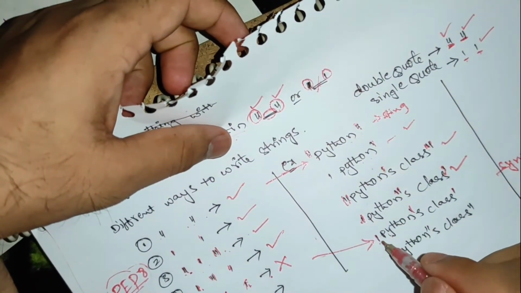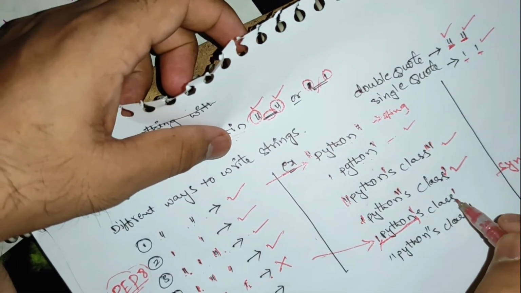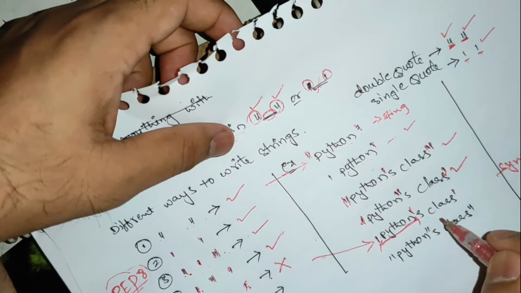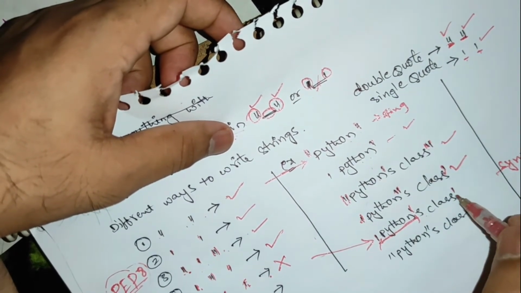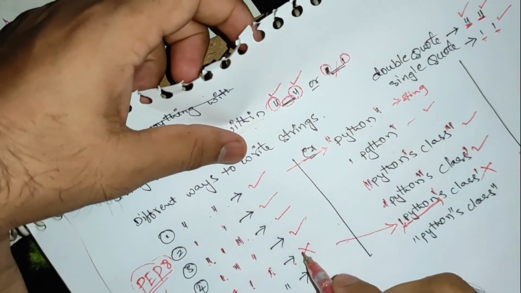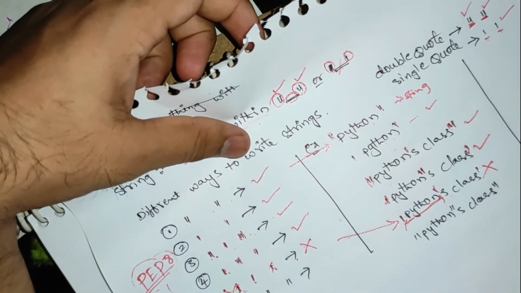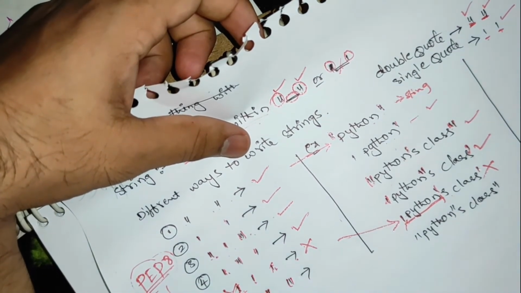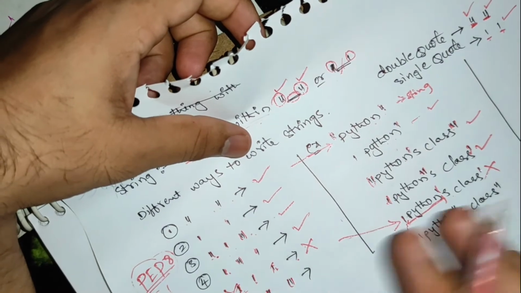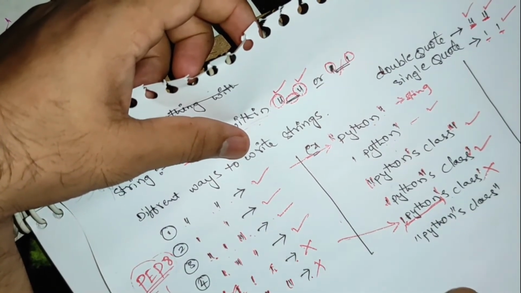What it actually does is treat everything up to here as a string, but after that there is no code, so it thinks this is not correct and treats it as wrong. We can't write a single quote within single quotes. Similarly, within double quotes we can't write a double quote. If you want to write a double quote, there is a different criterion I will tell you about. So this is also not the correct way.